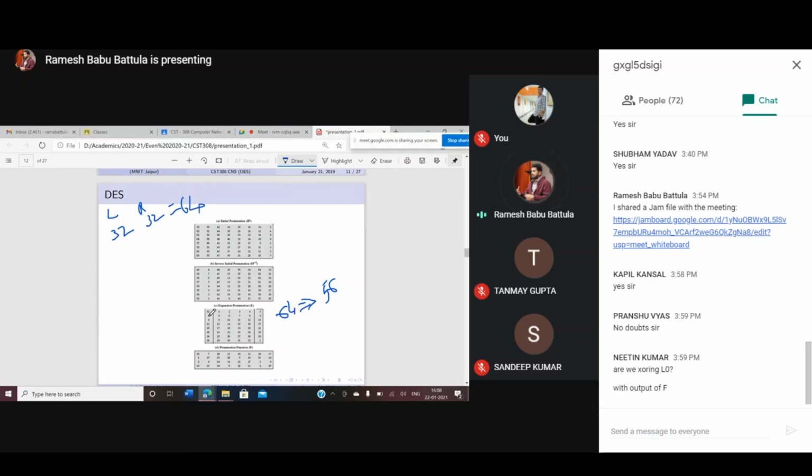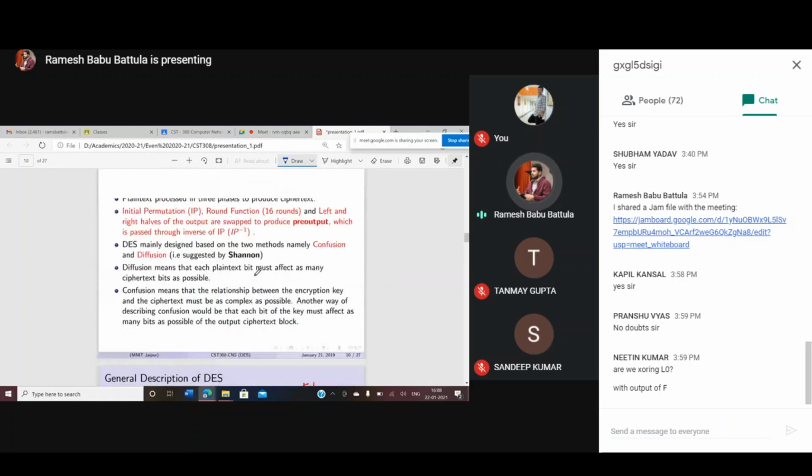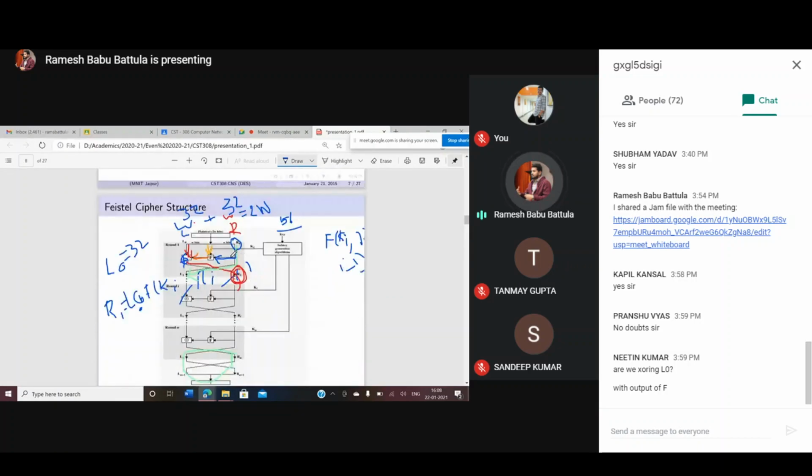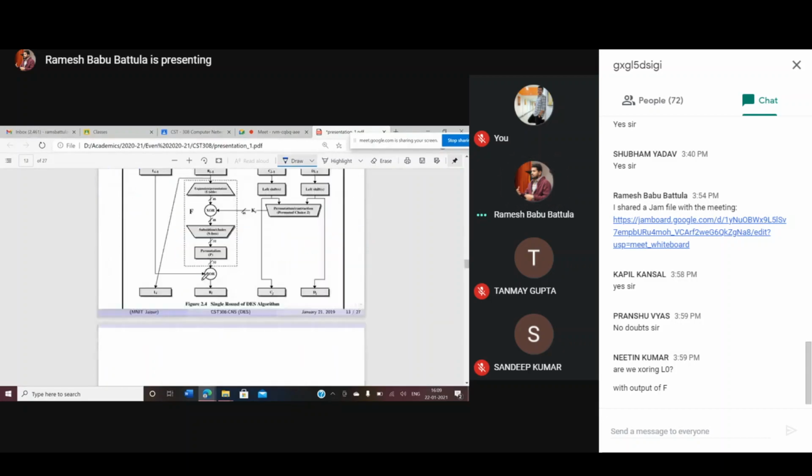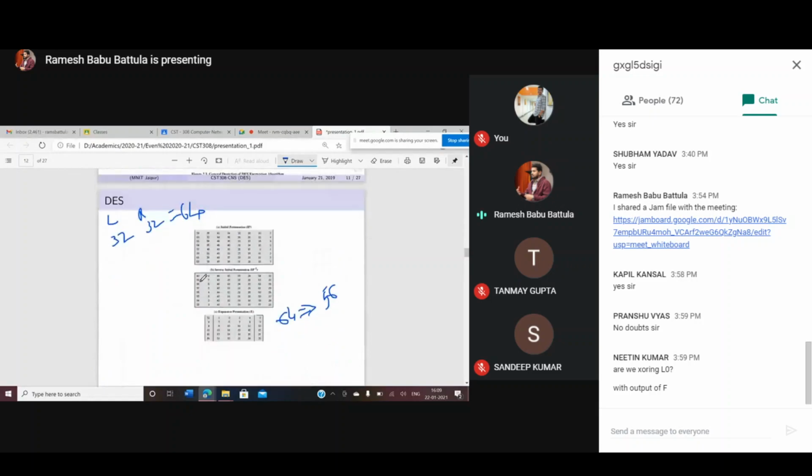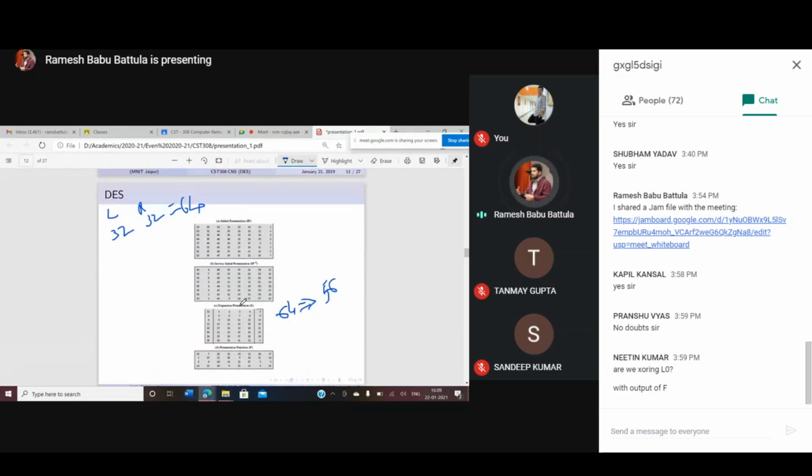But I told you in this algorithm, observe very carefully what operation you provide as input to function f. This function f is simply an XOR function. That's why we require an expansion table. In the expansion table, your right hand side has 32 bits. The 32 bits are going to be used like this: 1, 2, 3, 4, 5, 6, 7, 8, and so on.